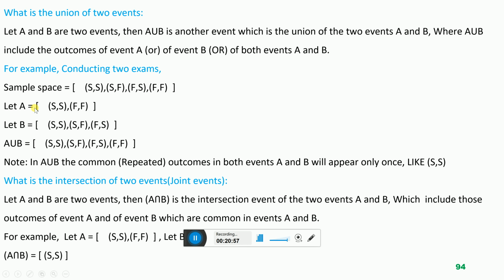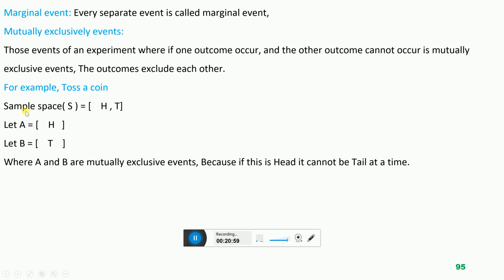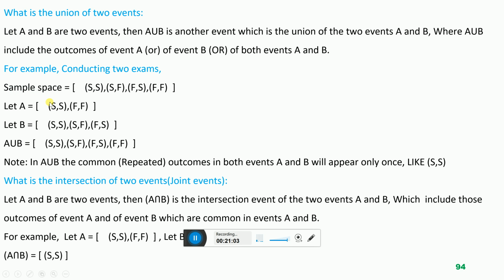Now suppose this is event A. Event A carries the 2 outcomes SS and FF. And this is another event B which includes SS, SF and FS. Now these are the 2 events A and B which carry experimental outcomes.